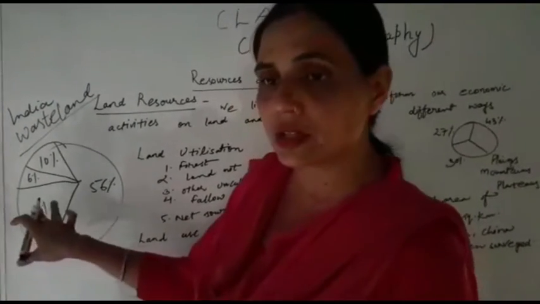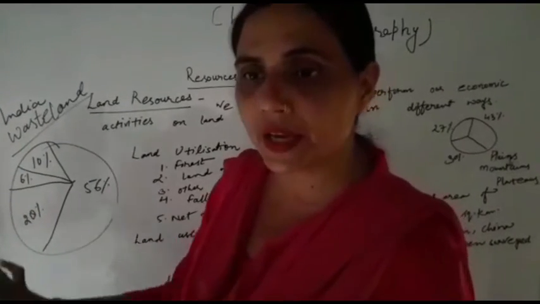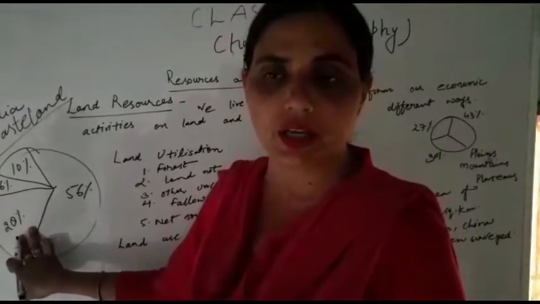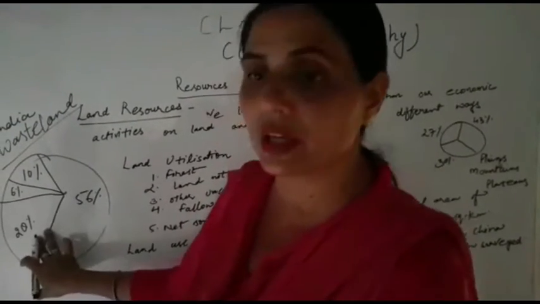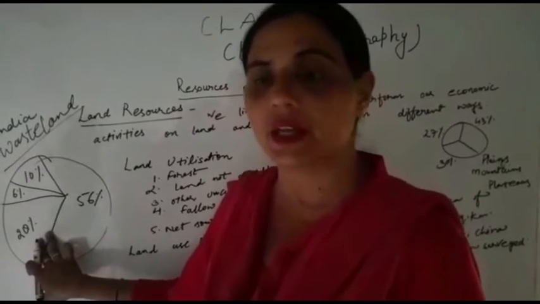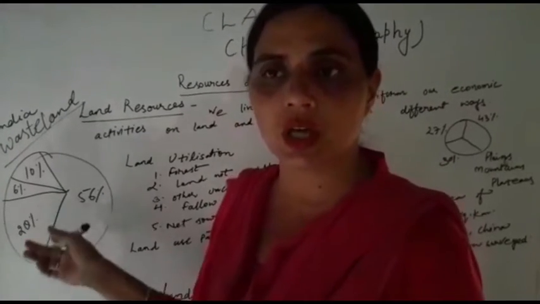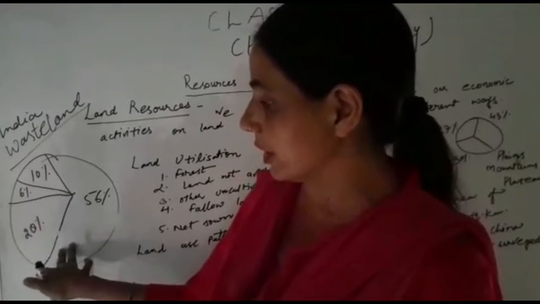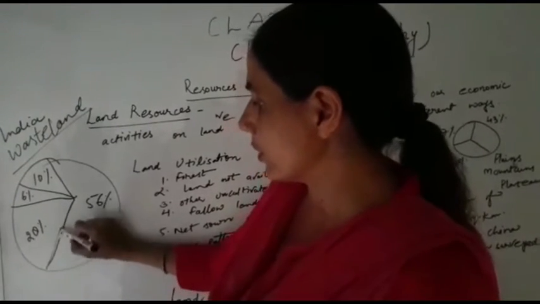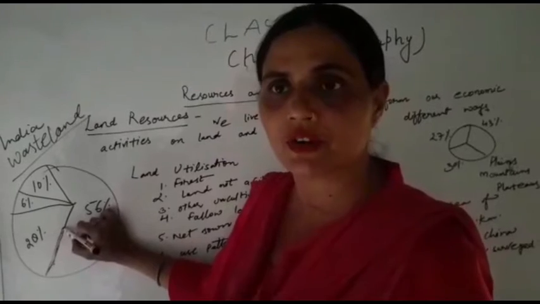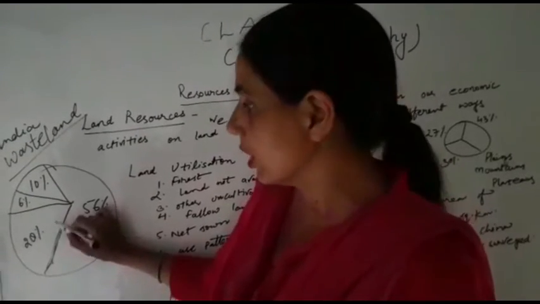Next, 28% of the area is forest degraded area. In different parts, people are using the forest for grazing and deforestation, in all ways.